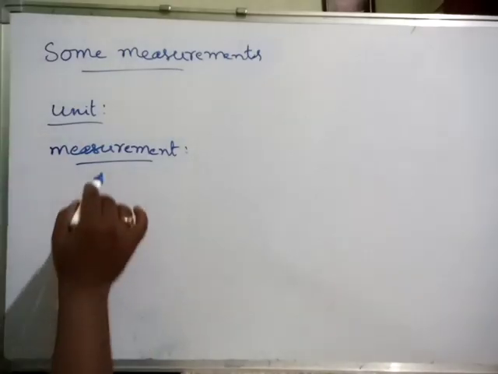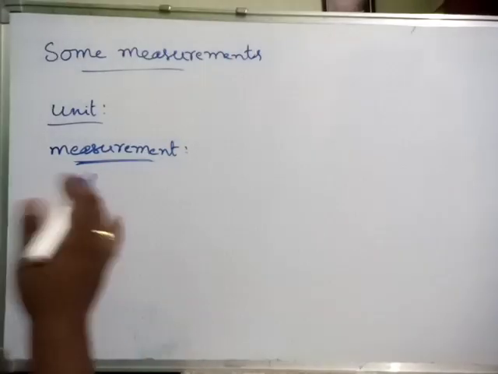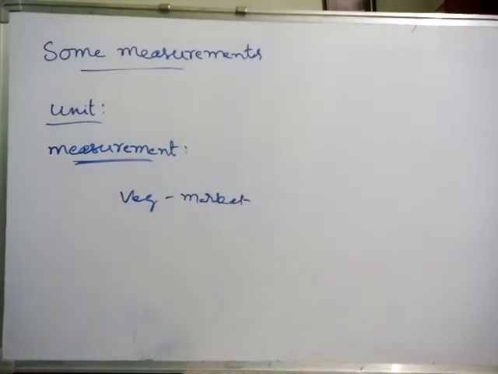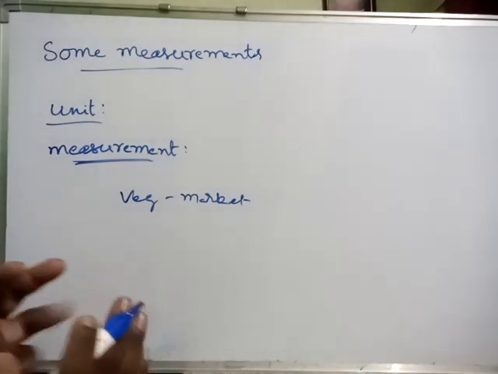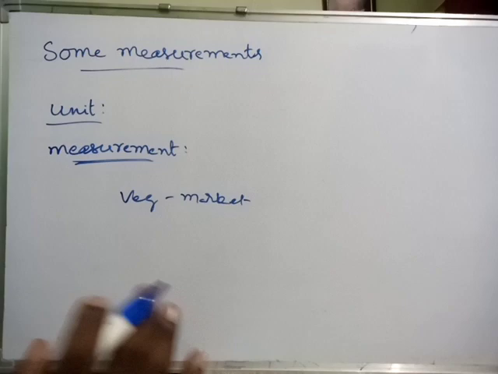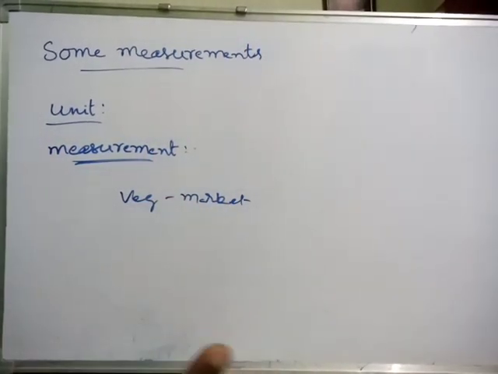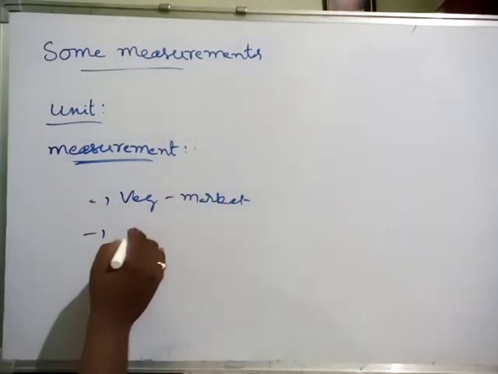First of all, measurement. See children, in our daily life there are so many occasions where we require measurements. For example, if you go to the vegetable market, definitely there will be some measurement. How much quantity you want to purchase, either brinjal or onions or tomato, etc. Definitely some measurement, half kg or 1 kg, 2 kg, etc. That is one thing. And second one, tailor.